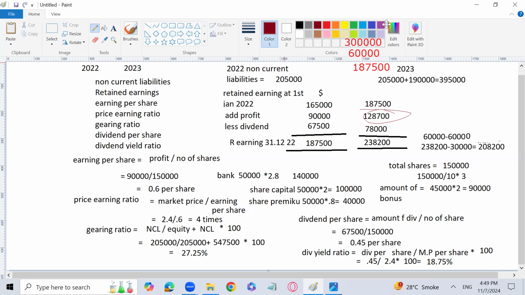If you want to calculate the equity for 2023, I will write the answer. The equity is going to be 390,000 for the shares, plus 208,200 retained earnings. Non-current liability is already given, that is 395,000, but I'm talking about the equity. Ordinary share capital is 390,000, that is 3 lakh plus 90,000, and 208,200 is the retained earnings.